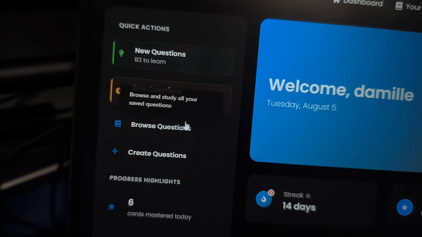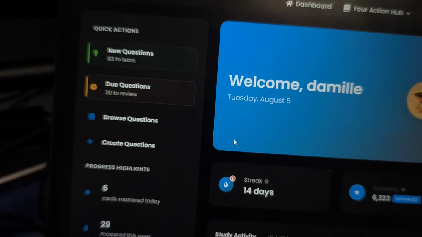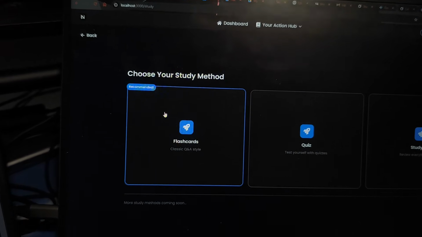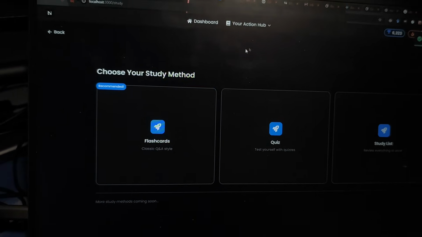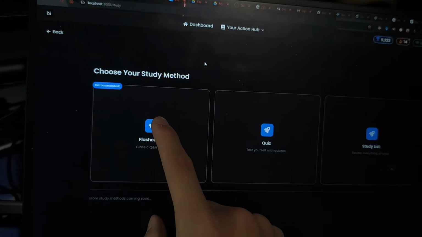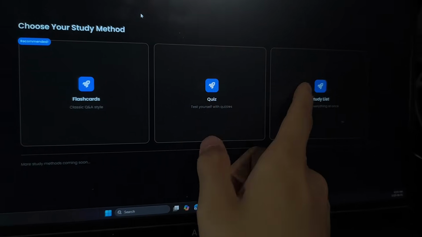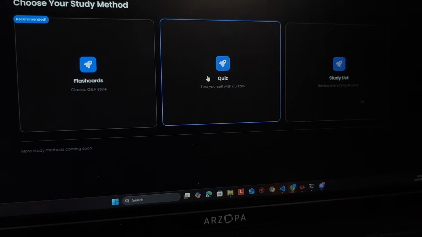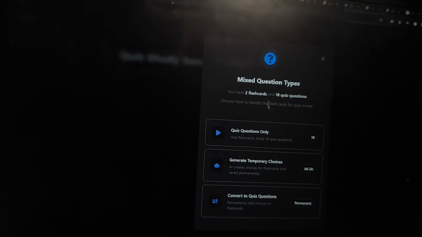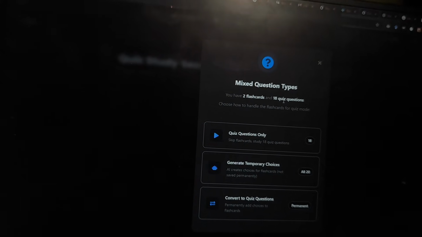So in this case, I have 20 questions due, and if I just click here, I'll be able to study them. Right now I'm not going to study in this demo, or maybe I will, but you have flashcards. You can study in the flashcard style, or quiz style, or study list style. So if I go quiz, this question actually only has 2 flashcards and has 18 quiz questions.